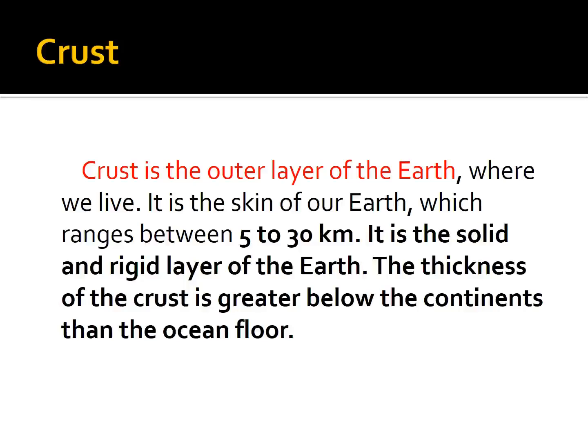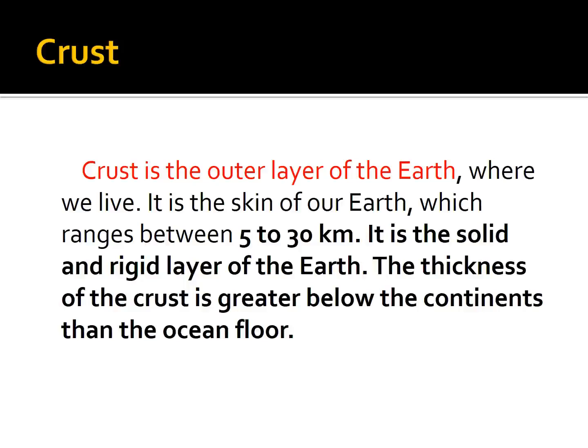The biosphere is the layer of earth where life exists. Where do we live? We live on the earth. The earth is one of the biosphere because solid part is there, land surface is there, and atmosphere, air, gases surround us, and water area is there. So our earth is one of the biosphere.